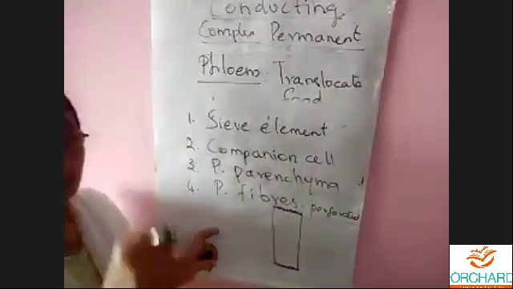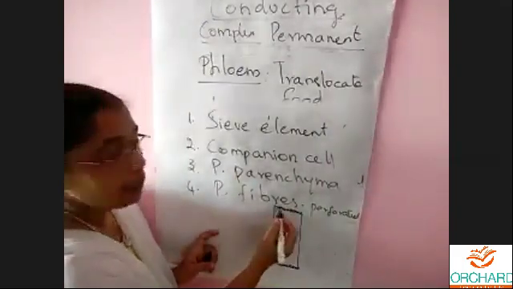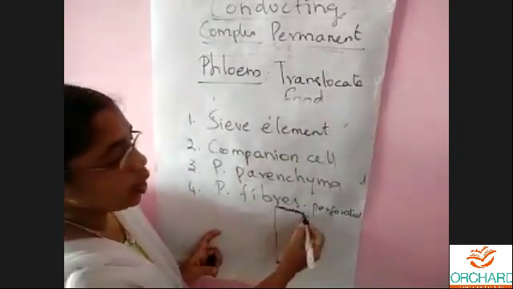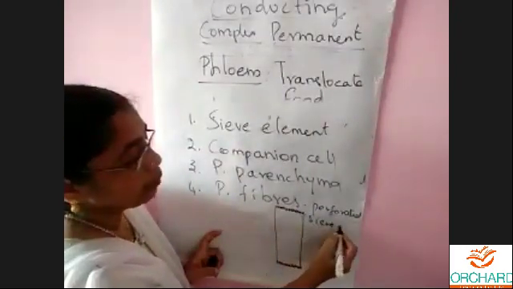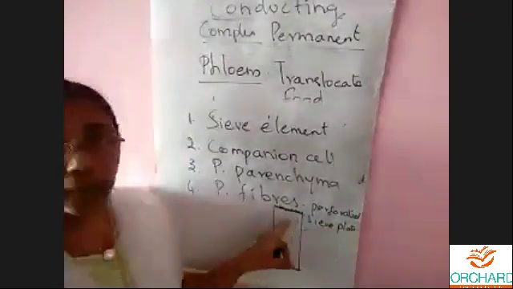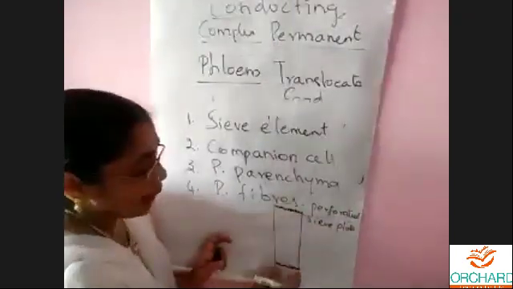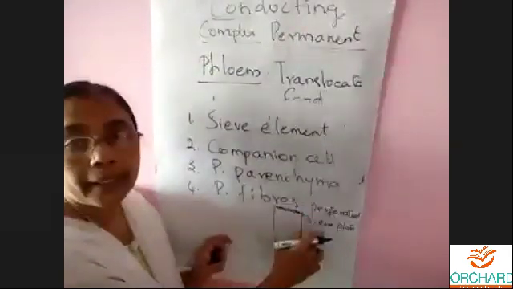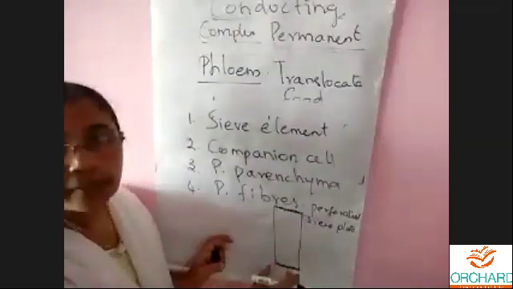This part is called the sieve plate. The part at both ends that covers the cell is called the sieve plate. This whole cell is called the sieve element.